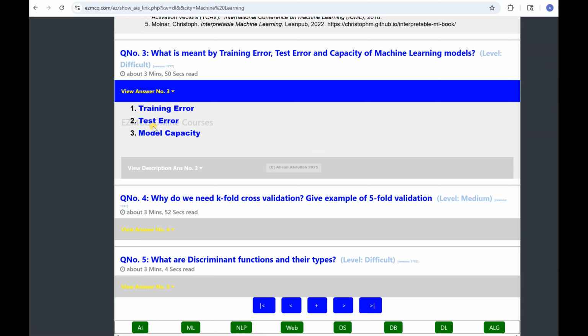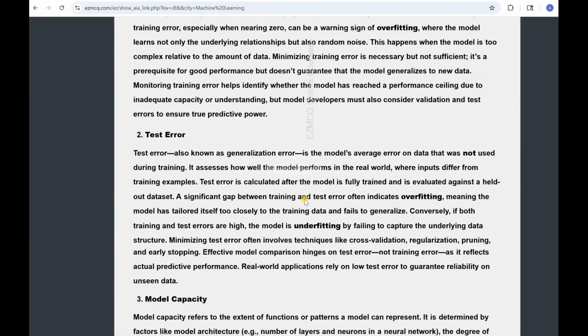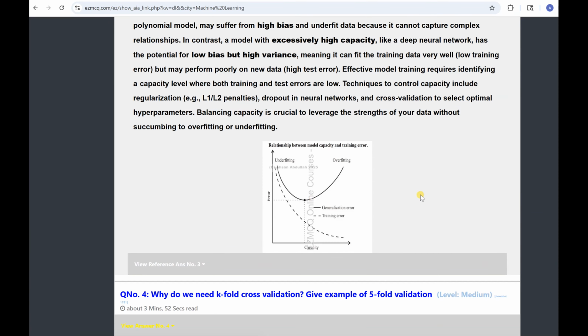So if the model capacity is low, it will underfit complex data. I'll explain to you what is meant by underfitting and overfitting. And if the model capacity is high, it will risk overfitting. Overfitting means that it will consider the noise in the data as also data, okay? And that's overfitting. So there has to be a balance. There has to be the right capacity, okay? And learning without capturing the noise. So let's look at that nice diagram.